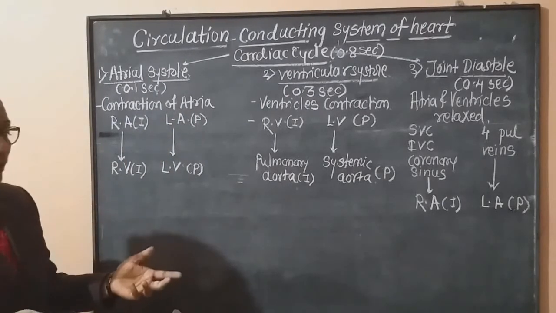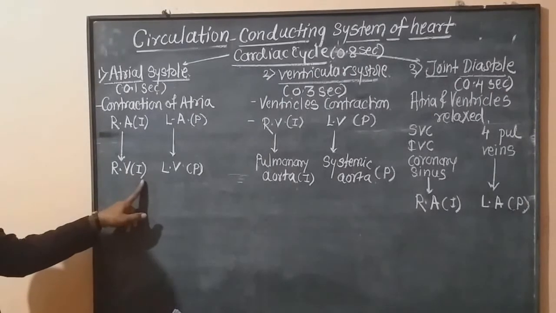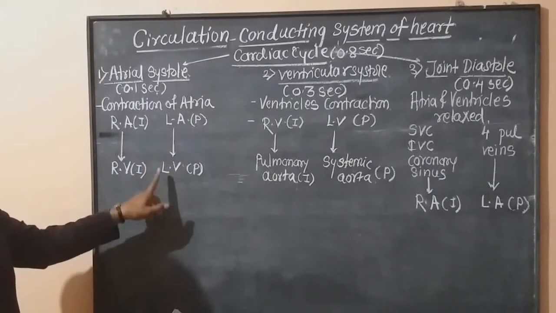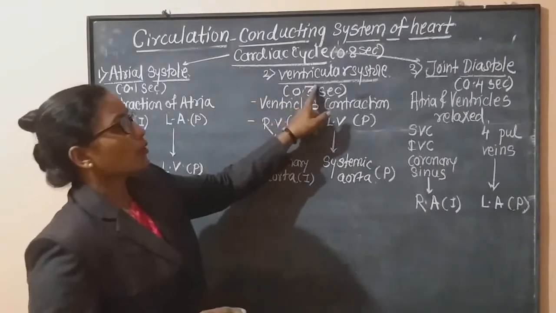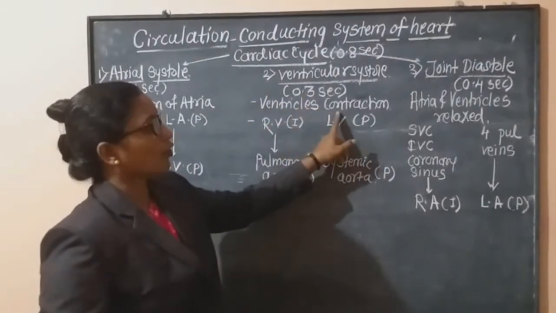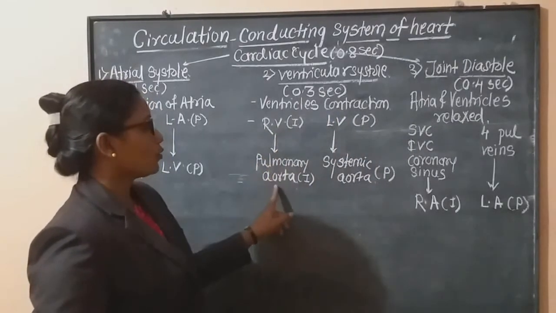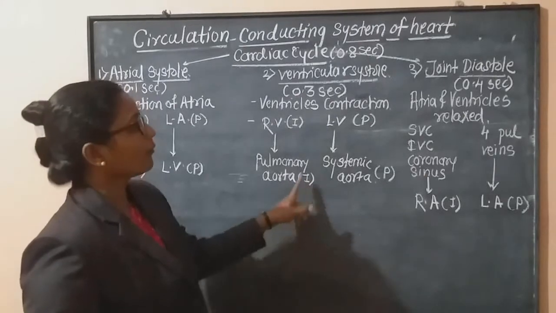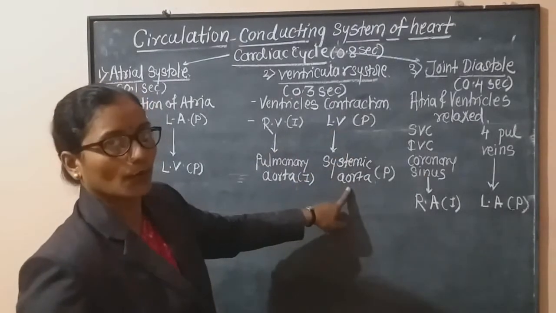From the right atrium, blood goes to the right ventricle. From the left atrium, blood goes into the left ventricle. Ventricular systole means contraction of the ventricles, and from the right ventricle, blood goes into the pulmonary aorta. From the left ventricle, blood goes into the systemic aorta.